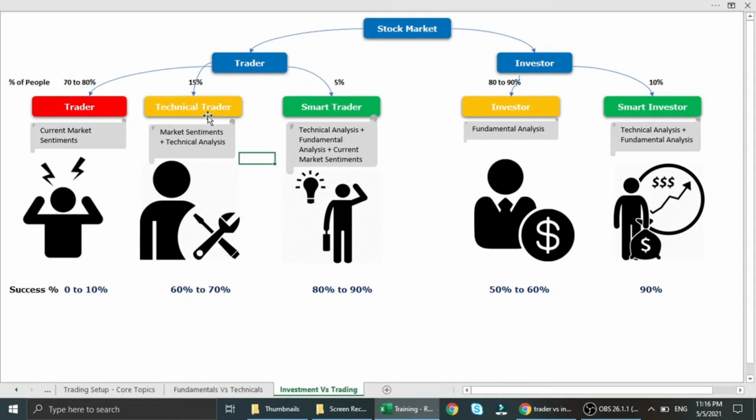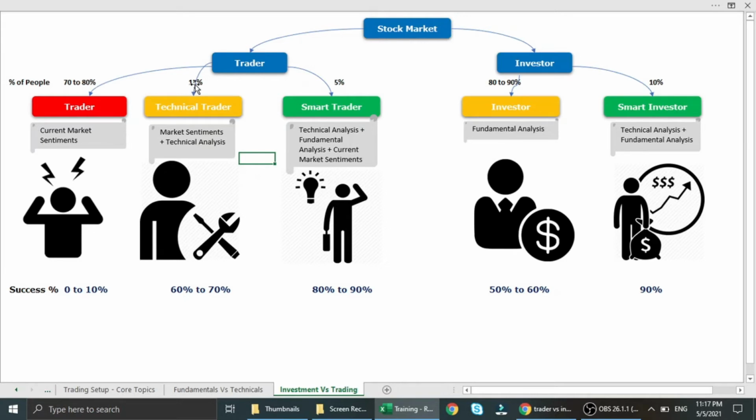The second category of trading is the technical trader. They also look at market sentiments, but they never enter and exit without the signal that they get from technical analysis. Their entry and exit is completely based on technical analysis, but they also look at sentiments. For example, there is a lockdown. So they also look at whether there is any support or whether any support broke down. Without technical signals, they don't enter anywhere. They are pure technical traders.